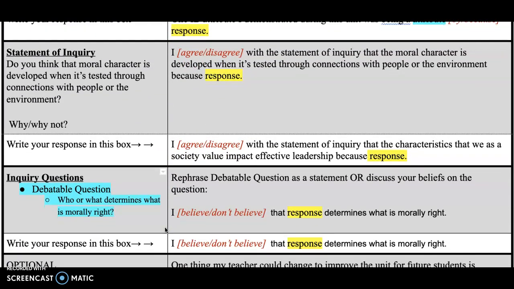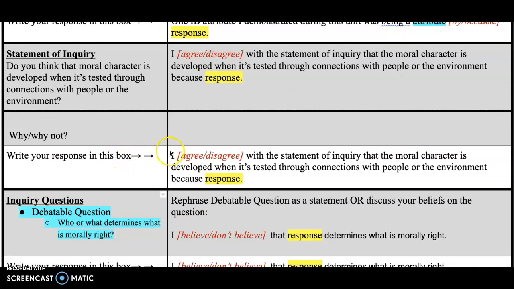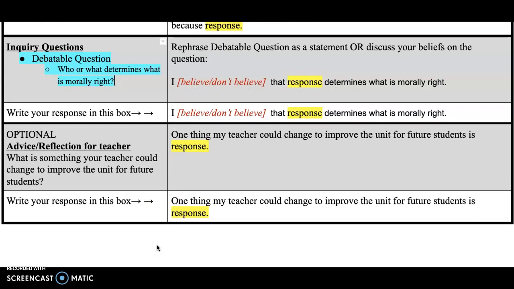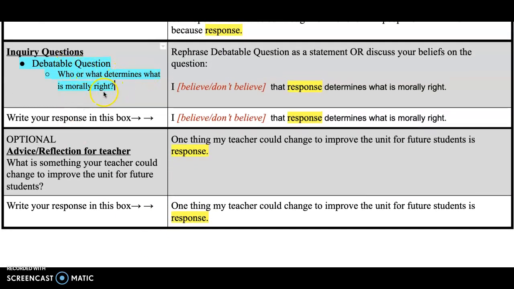Now we'll come to the statement of inquiry, and you're going to complete this frame. I agree or disagree with the statement of inquiry that the moral character is developed when it's tested through connections with people or the environment because, and explain why you feel that way. For the inquiry questions, you have your debatable question, who or what determines what is morally right? You will complete this frame, I believe or don't believe that blank determines what is morally right. You did complete this in the introduction to the unit, and you may have the same answer or maybe not now that we've been studying it this unit.